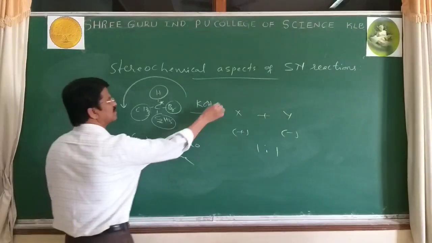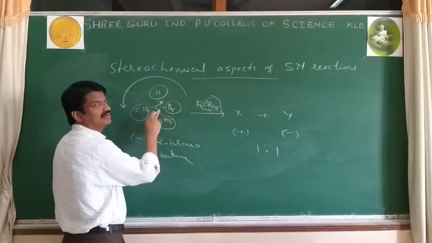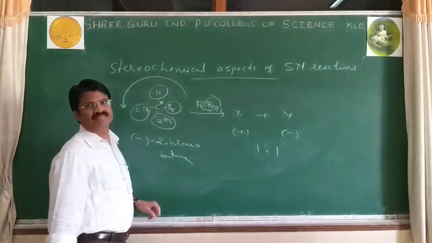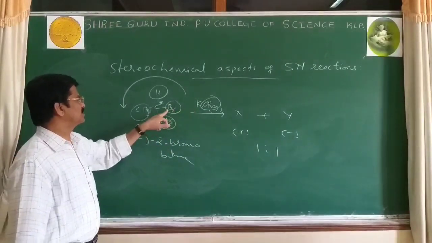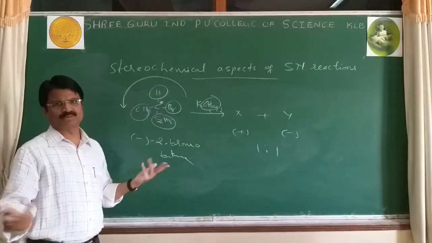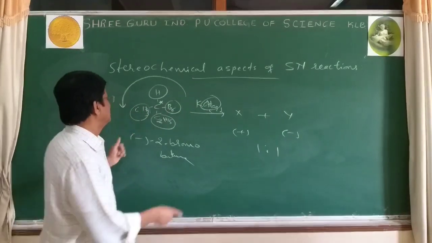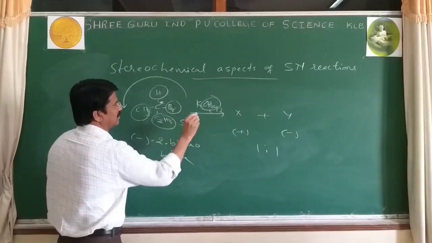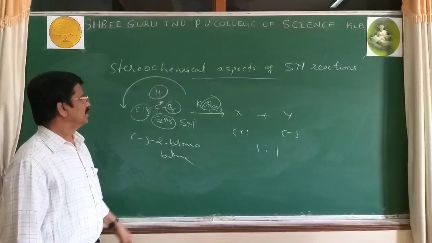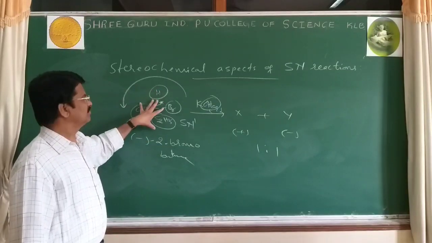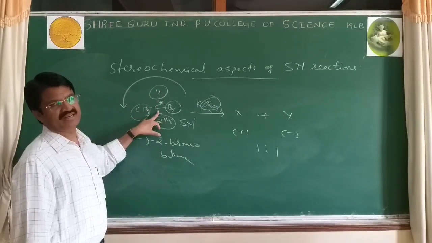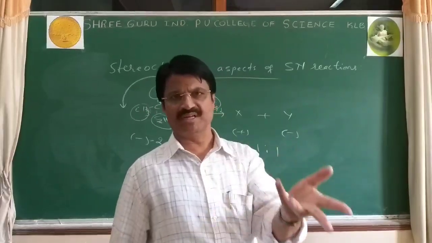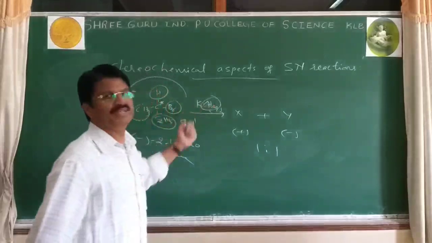Therefore, OH ion can attack the chiral carbon, above the plane, below the plane, or Br can be directly replaced from the opposite side. Both are possible. But if it is 2-bromobutane, it can undergo the SN1 mechanism. And if it is an optically active compound, SN1 and the secondary halide, I told you secondary halides can undergo both SN1 and SN2 depending upon the nature of the solvent used.